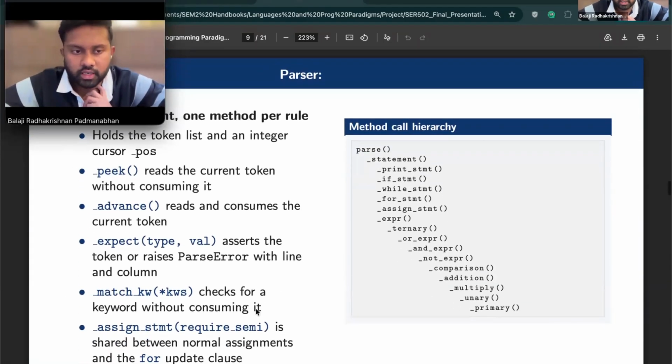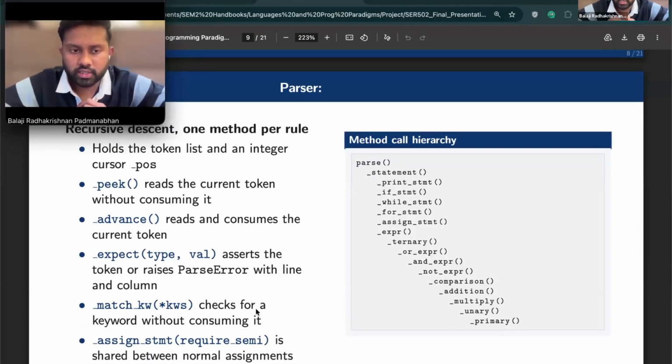Here we have the parser. The parser is a clean recursive descent implementation in parser.py, with one Python method per grammar rule. The underscore peek reads without consuming. The underscore advance consumes. The underscore expect asserts the token type or raises a parse error with line and column. As you can see, the method hierarchy on the right maps directly to the grammar. Thank you.